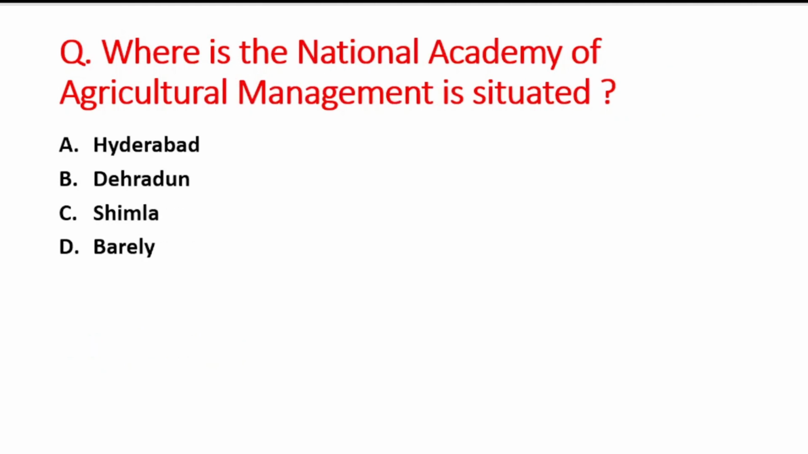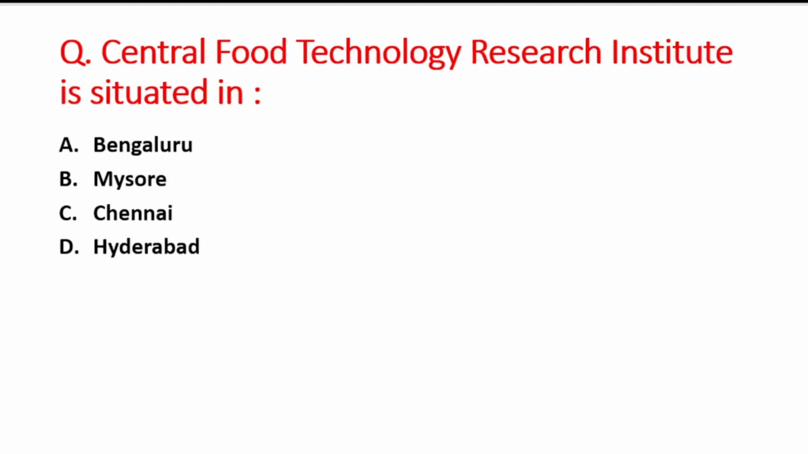Next question is where is the National Academy of Agriculture Management is situated? A option is Hyderabad, B is Dehradun, C option is Shimla and D option is Bareilly. So right answer is option A, that is Hyderabad. Next question is Central Food Technology Research Institute is situated in. A option is Bengaluru, B is Missouri, C option is Chennai and D option is Hyderabad.